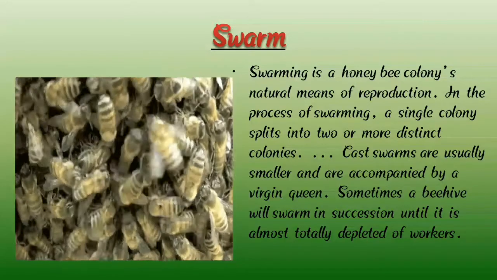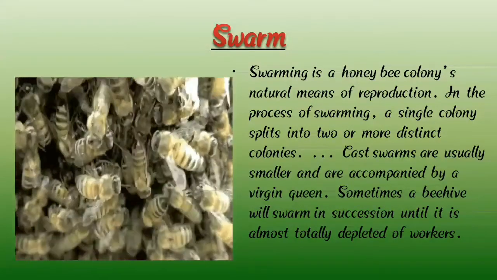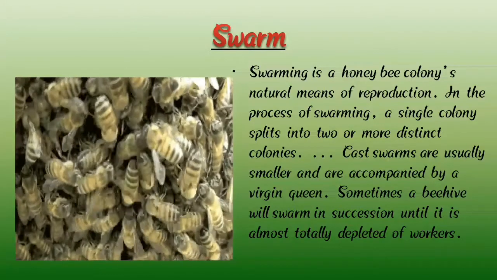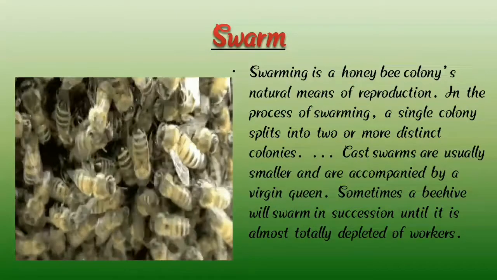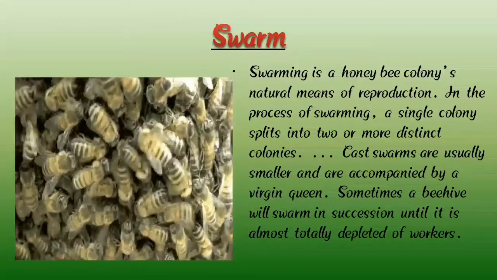A group of bees is called a swarm. So a swarm of bees, or a group of bees, is called a swarm. Swarming is a honeybee colony's natural means of reproduction.